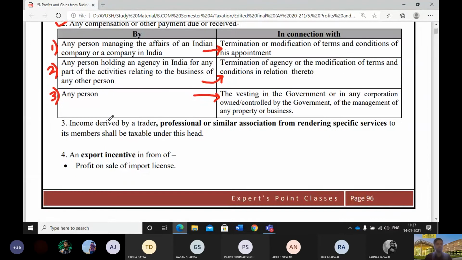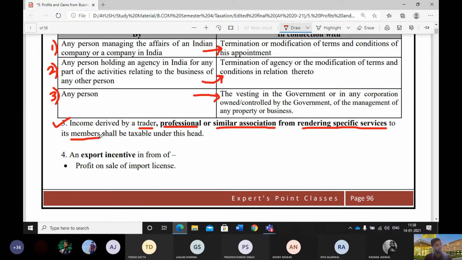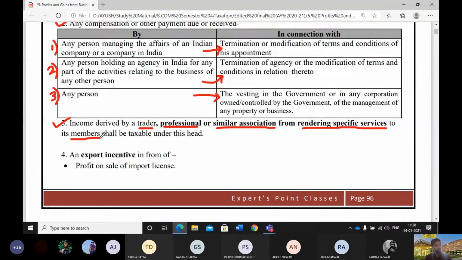The third set of income is income derived by a trader, a professional, or a similar association. That means here even the income earned by a trade union is also covered. Income earned by a professional body like ICAI, like we have seen Bar Council and others, who have taken the income for rendering specific services to its member. That means if their member pays anything to them for a specific service that they provide to their members.